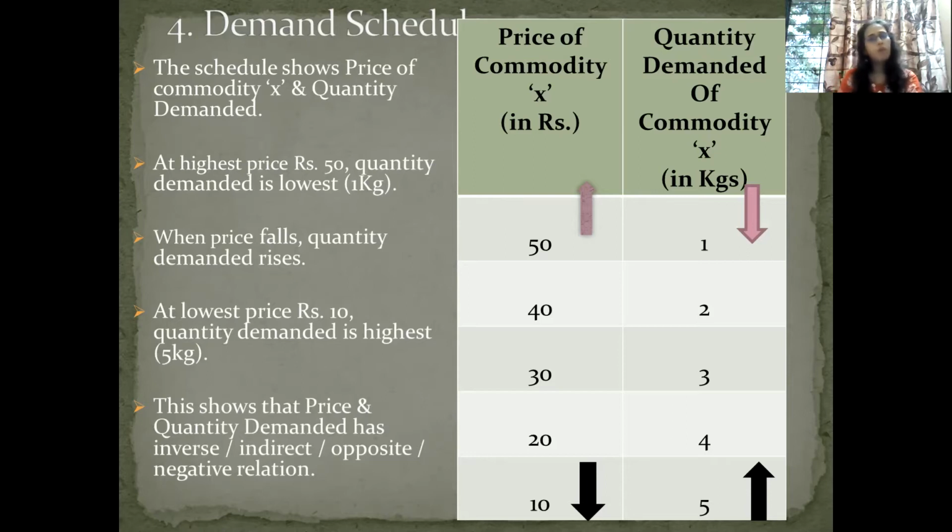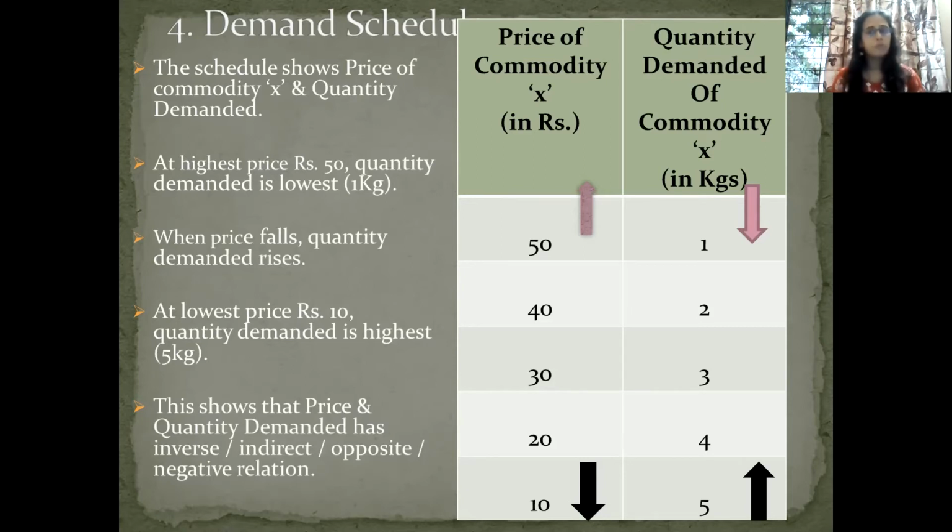In the exam, you have to draw the table. At the same time, in your own words, you can write the explanation. For example, here they have written price of commodity X and quantity demanded, but please mention that at the highest price demand is lowest, and at the lowest price demand is highest. You have to write that also. When the price starts falling, demand starts rising. We can see from the table, demand rises from 1 to 2, 2 to 3, 3 to 4, and 4 to 5. Okay, this is our demand schedule.